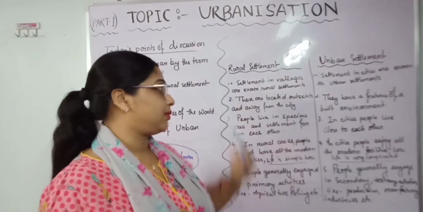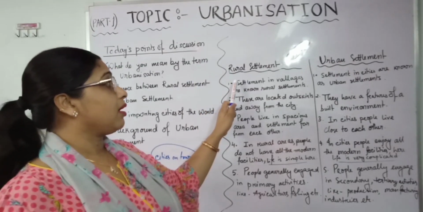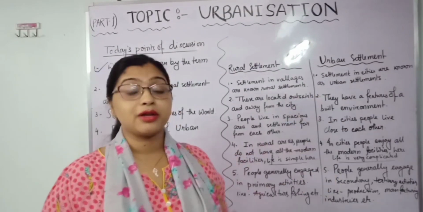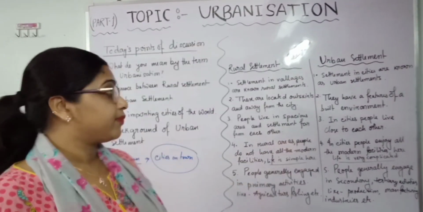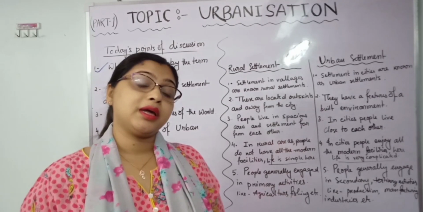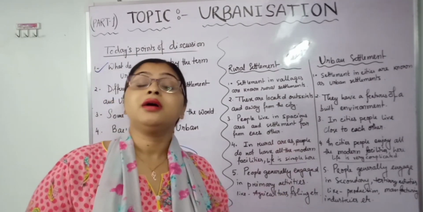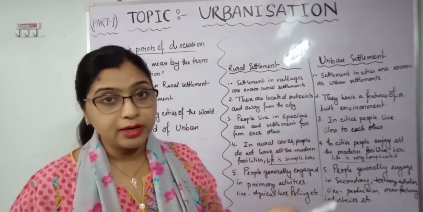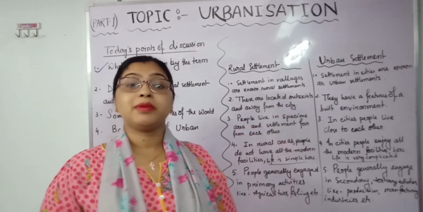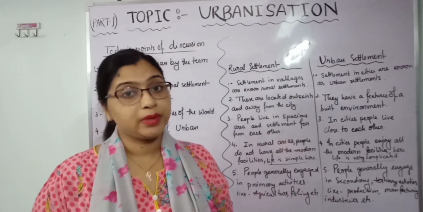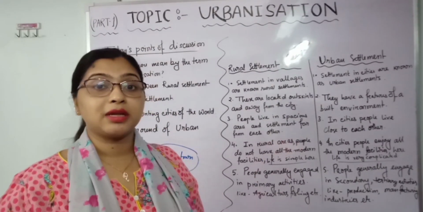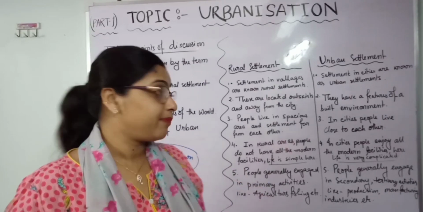Settlements in the villages are known as rural settlements. Settlements in the cities are known as urban settlements. Obviously, a rural settlement, a village, will not be there within the city. It will be outside of the city, outside of the urban area, and in urban settlements we can see all the features of the cities. It means it is a part of the urban settlements, a part of a city.